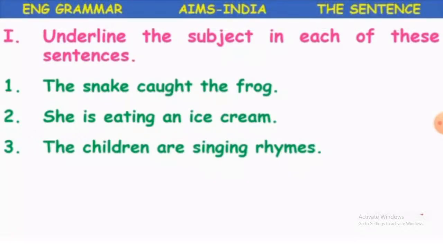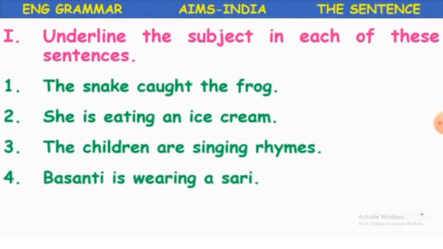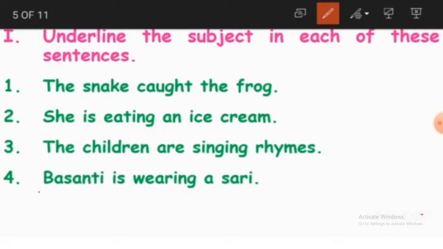Now the fourth sentence. Basanti is wearing a sari. Basanti is the name of a lady, and we are giving the name of the lady here. So that is why Basanti becomes a noun, and because we are talking about Basanti, we are making it our subject. So this is our subject and it is a noun.